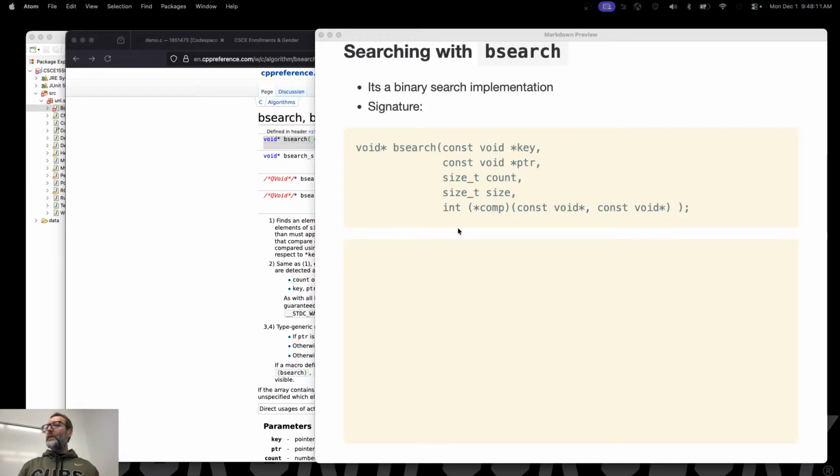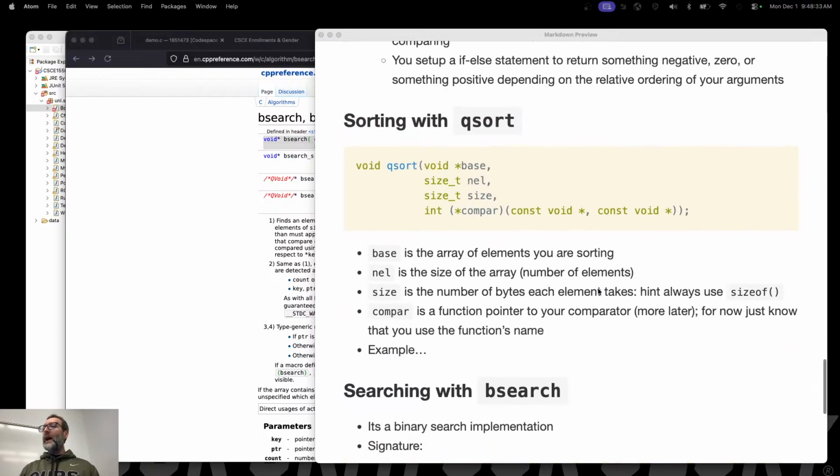All right, so hopefully this looks pretty familiar here. These four are the exact same arguments as you give with qsort. PTR is the base, and let me rename that to be consistent. Base, right? The count is the number of elements, the size, and then the comparator there. That's exactly the same as we have up here.